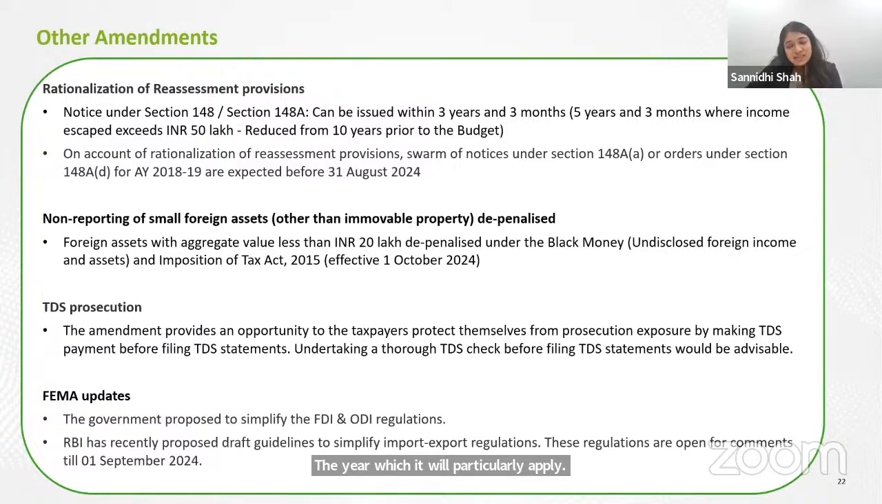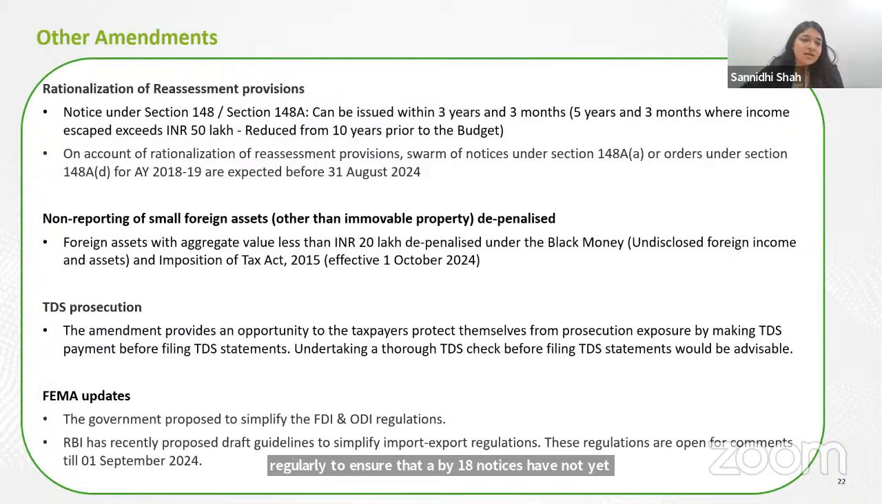Till the budget is passed, the department still has time to issue notices for reassessment for AY 18-19. So till 31st of August, we believe that the department is actively looking at reassessment cases, and we should not be surprised if notices start flowing in bunches. So till 31st, we have to check the portal regularly to ensure that AY 18-19 notices have not yet come.